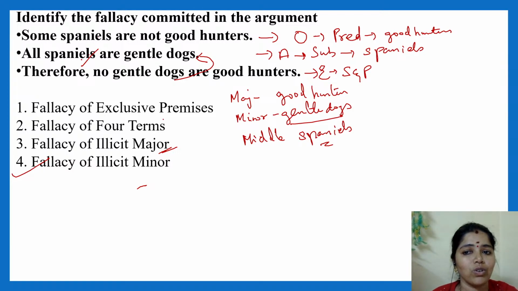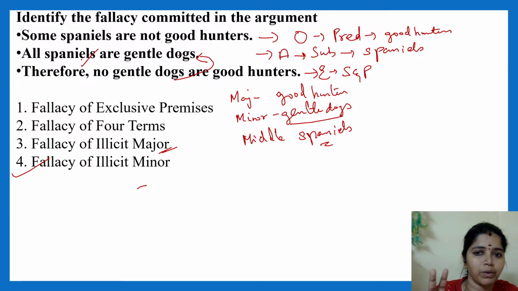No, Vijay Rani, there is a misunderstanding. See, in premise 2, what is distributed? Spanels is distributed. Yes, Spanels is distributed. No illicit major. Very good. Those who have doubt, please kindly go back to the video, understand the concept and then move forward. If not, you will get confused.